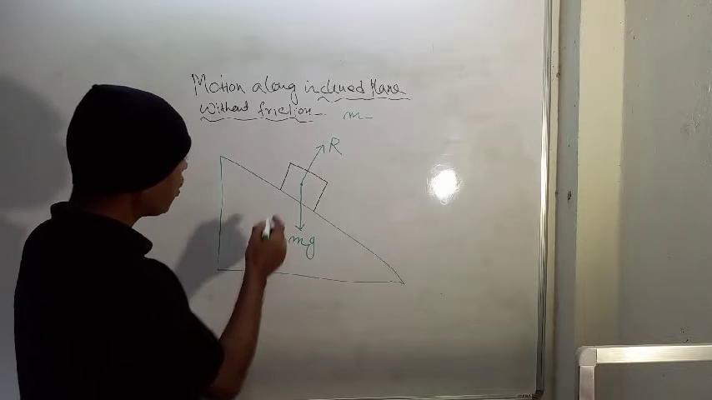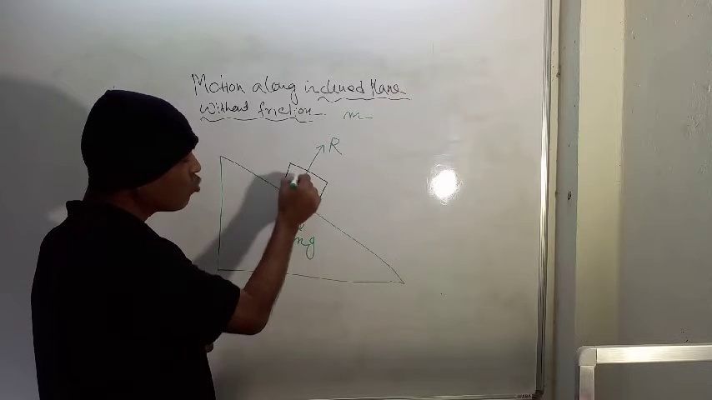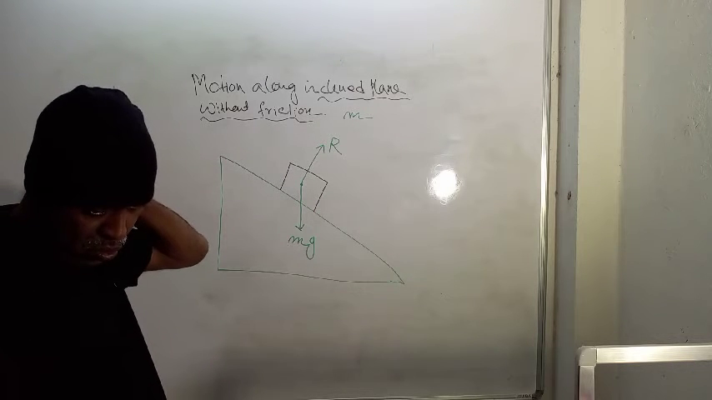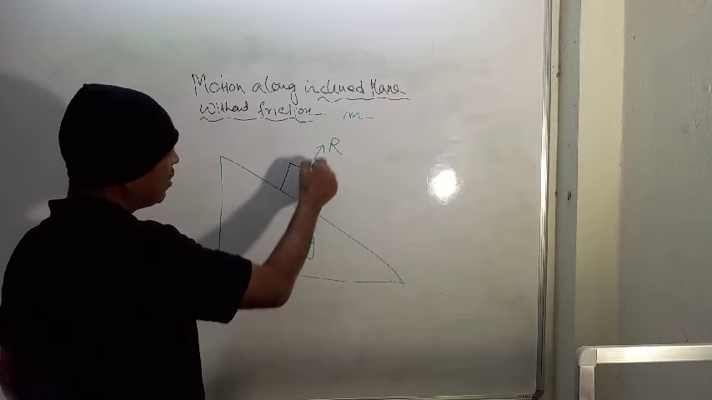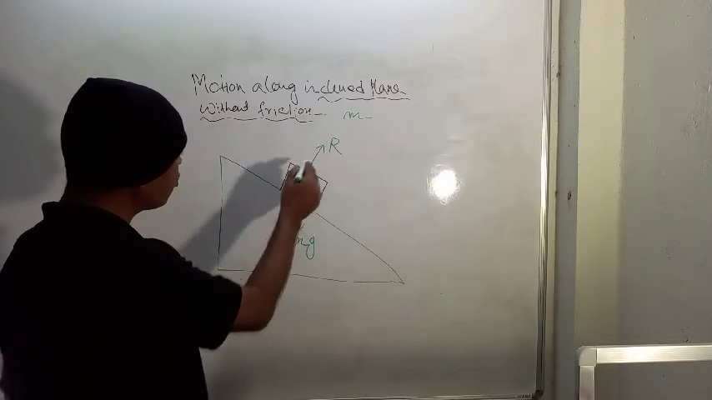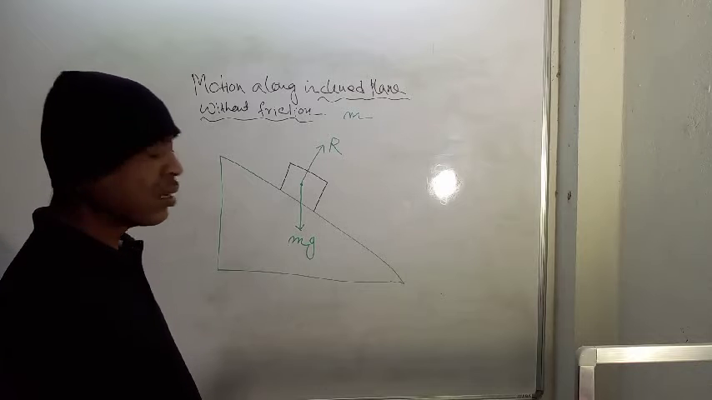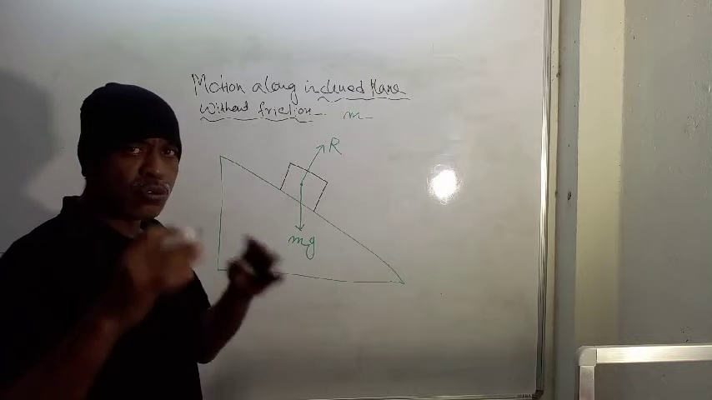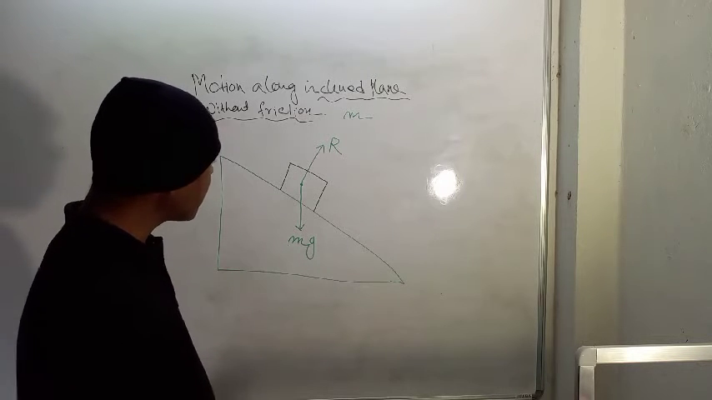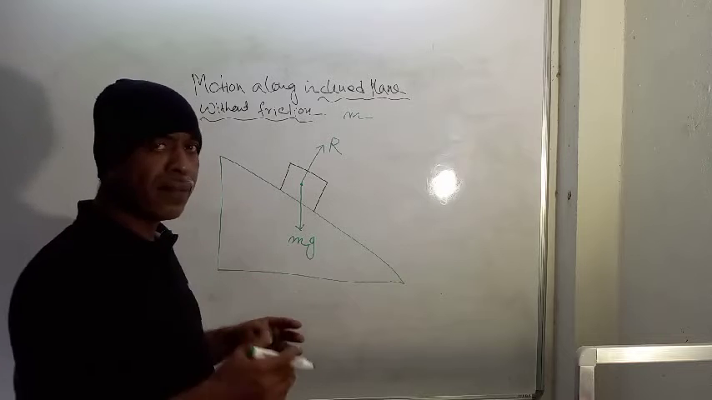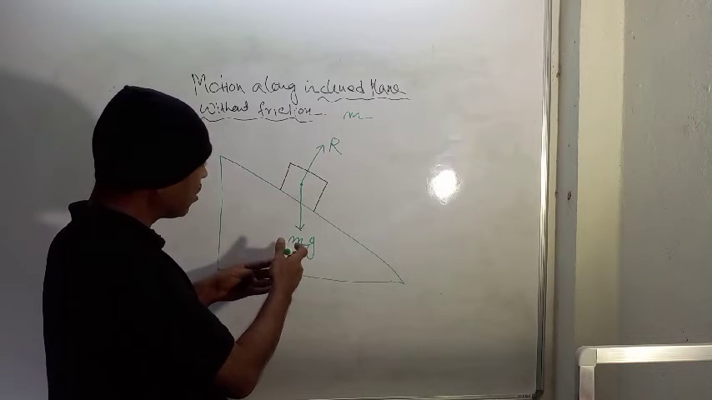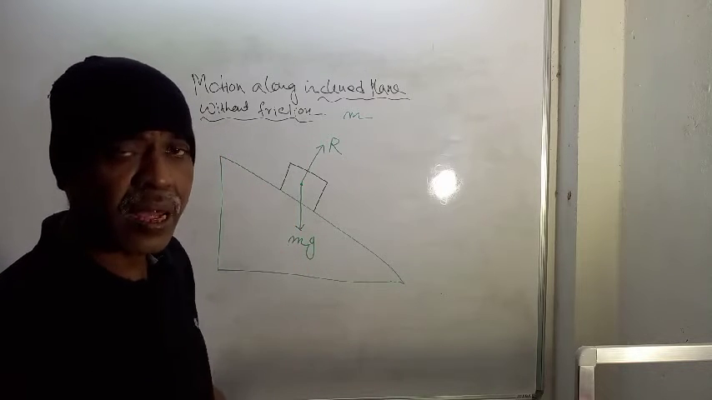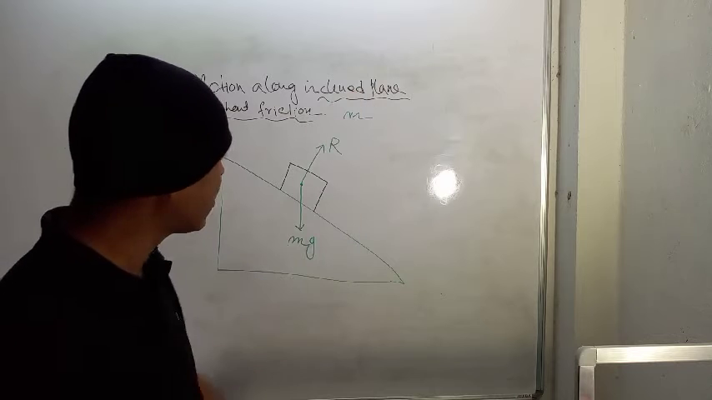Okay? Exerted by this inclined plane on this object, this is normal reaction R. This line which represents normal reaction is perpendicular to this inclined plane. Now, for the sake of analysis, we need to resolve these forces into two components. It is better for this problem if you resolve this weight into two components, one along the inclined plane and another perpendicular to the inclined plane.